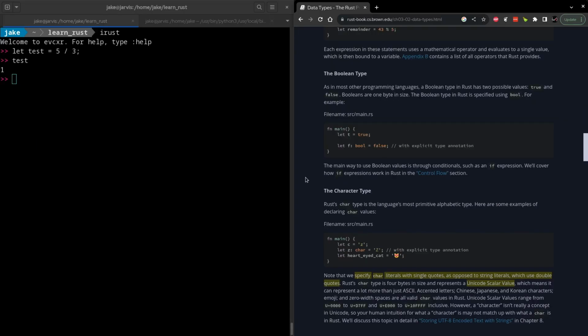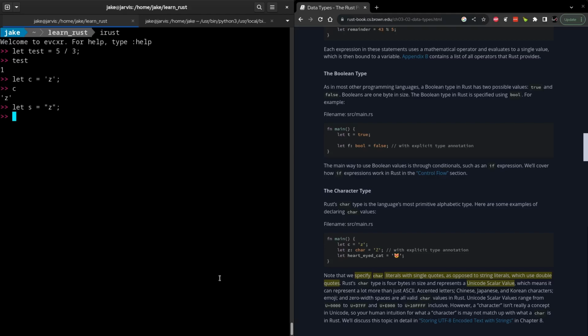This may not be much of a surprise, but booleans are the same in Rust as they are for most languages, just being true or false. Moving on to character types, we do have a distinction between characters in Rust and strings. And one of these distinctions is also in the syntax for creating them. We see here that if we create a new variable c and assign it to single quotes around z, we have a character. However, to create the equivalent string, we would use double quotes. We now have a string.